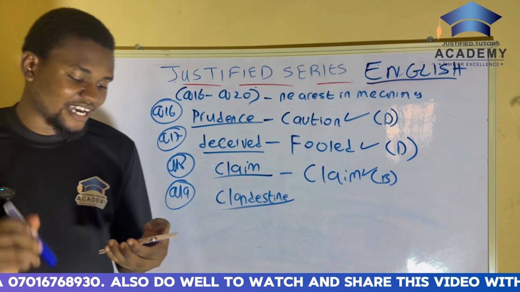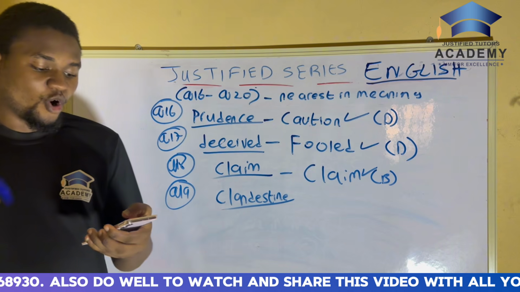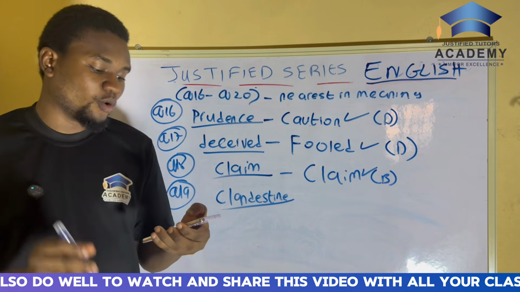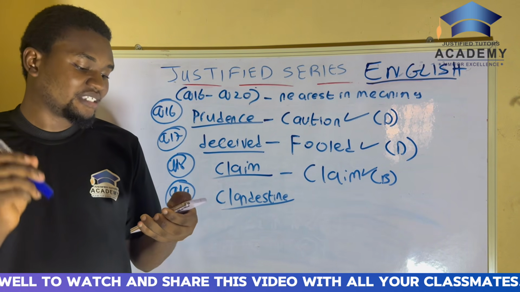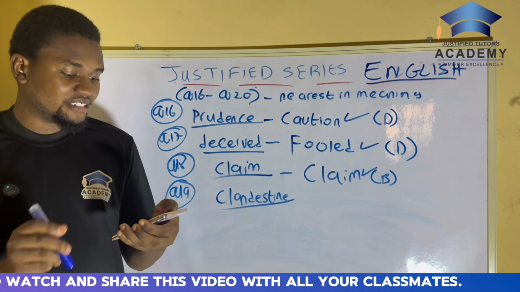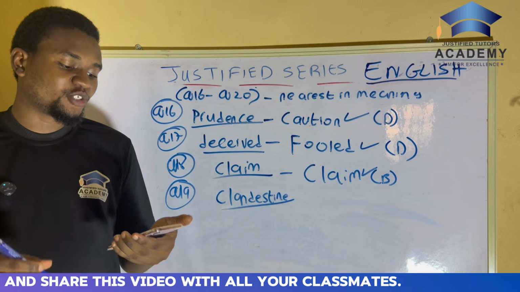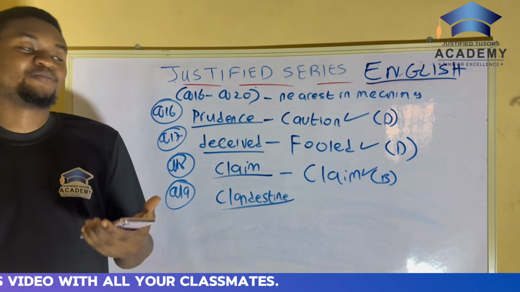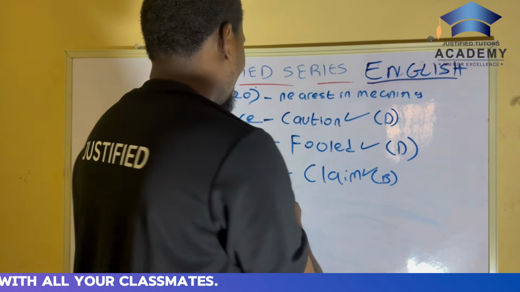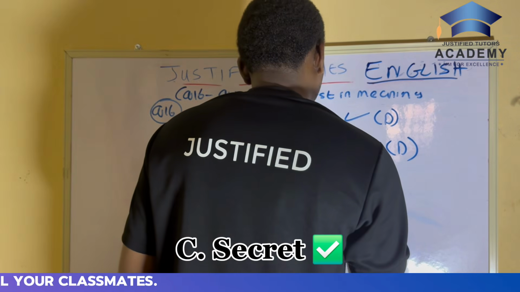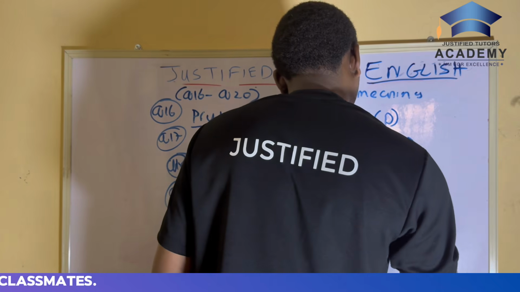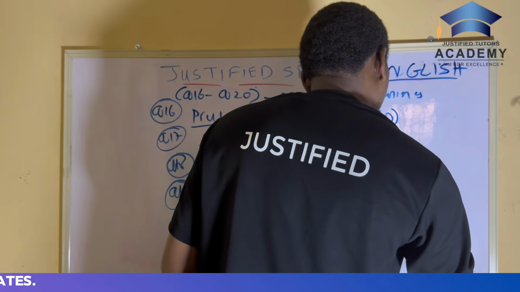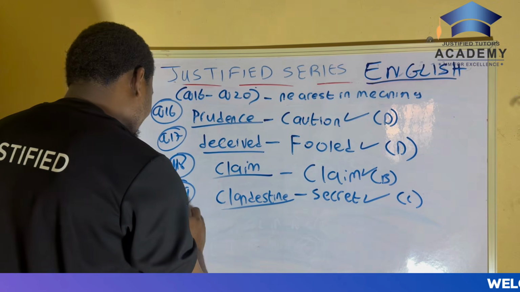Clandestine refers to something done secretly or kept secret, because it is illicit. So the aggrieved faction held a secret meeting. The answer is already there: secret. It's as simple as that. Secret, that is option C as well. And question 20.